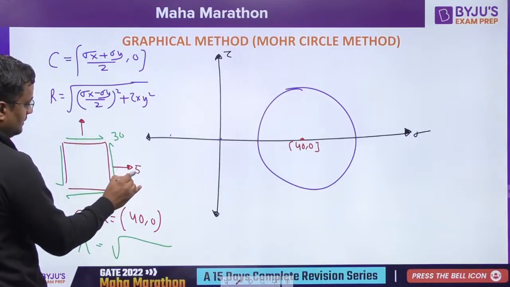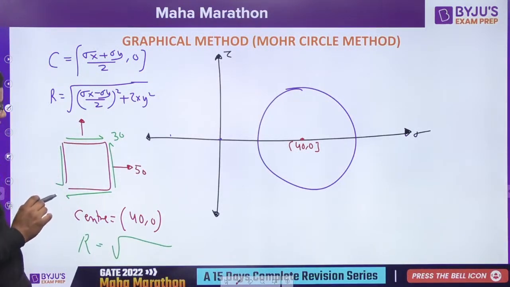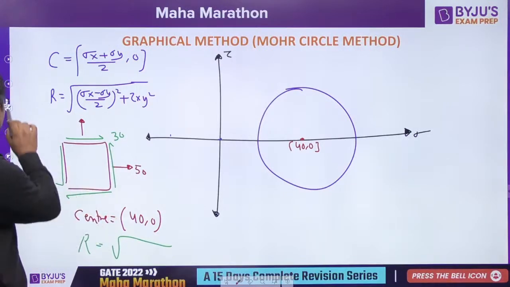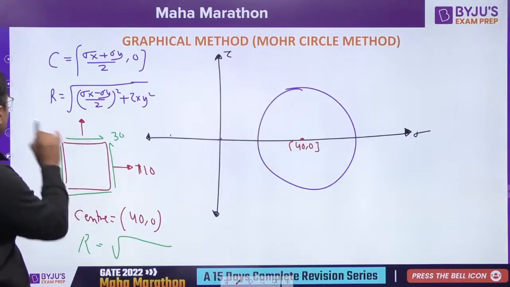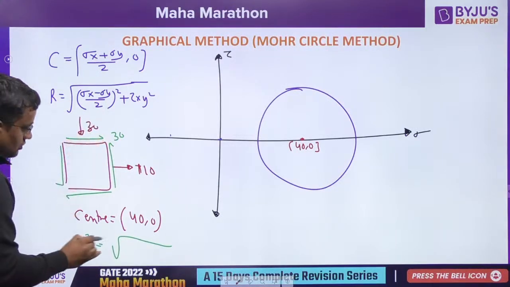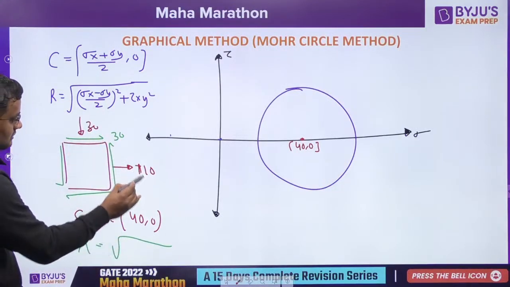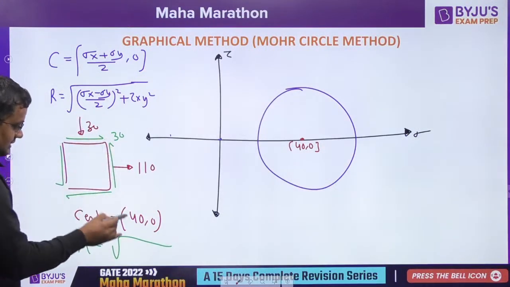This will be, suppose, 50 and this will be 30. No, then also it will not be coming great. So this will be 50, 110, okay, and that is I have made 30. So 70 square, okay, let it be any value here. It will be wasting time in making good values. So it will be 110, and let it be 30 only. So here the radius will be 110, this is 110, this is 110 minus 30, that is 40, comma 0.